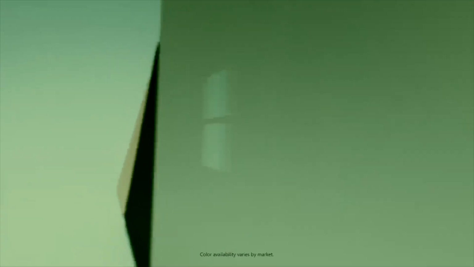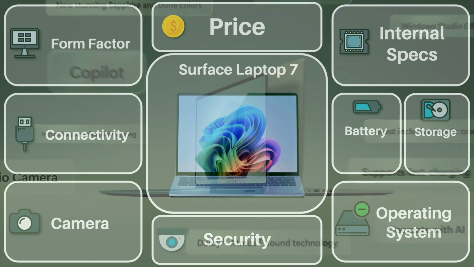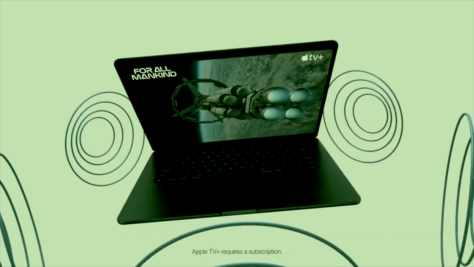While the Surface Laptop 7 is Microsoft's new alternative that comes with quite the punch. That starts at $999 for the small variant and $1,299 for the larger one. So the Surface Laptop starting price is a bit cheaper. Let's continue. For the form factors, both laptops come in two sizes, both a 13-inch model and a 15-inch.